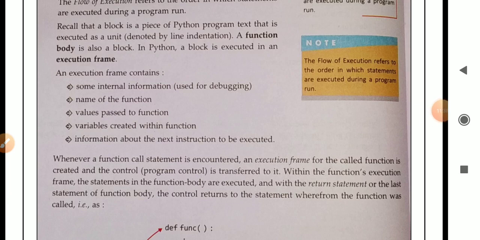When there is a compound statement, like when we are using any loop, for or while, or a conditional statement like if, else, etc. When we are defining a particular function, these are all blocks. At the end of the line there is a colon, which indicates that it is a compound statement. That is why in the next line we have to leave space, and this full header plus body is known as a block statement.